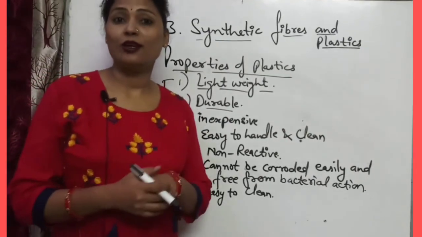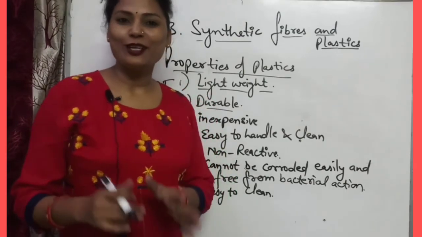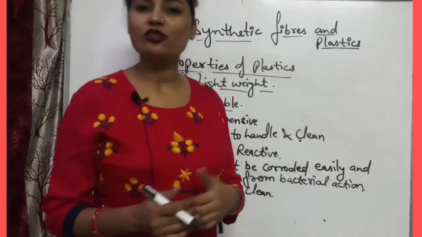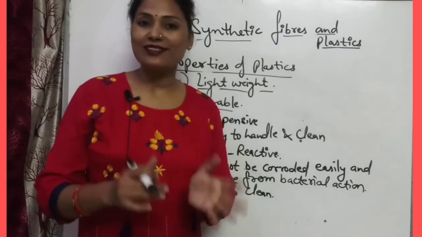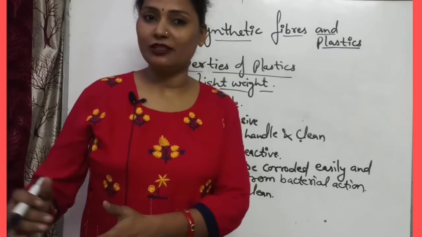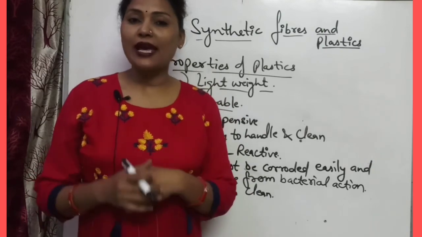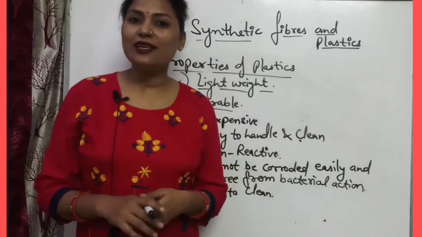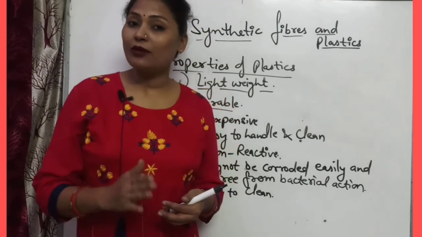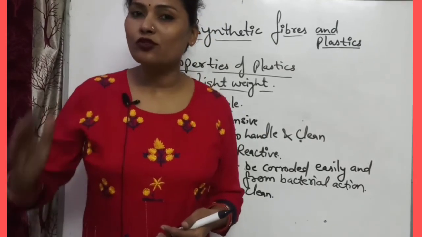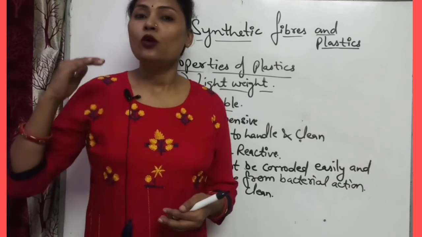But you know that plastics and environment, that is your last topic. Actually, plastics pollute our environment, you know that. Polythene bags and other plastics are not biodegradable. So these pollute our soil, they are polluting our water.